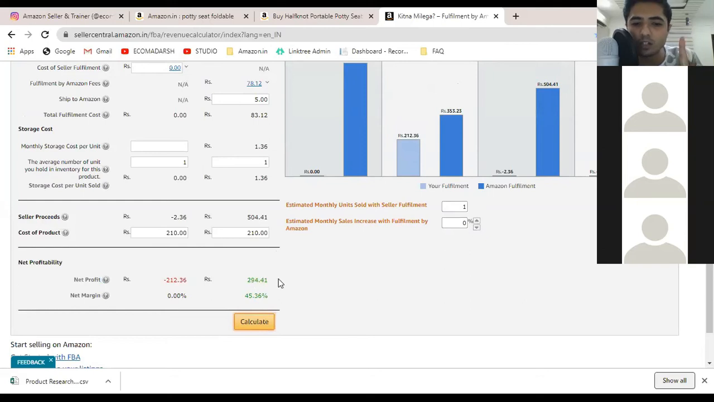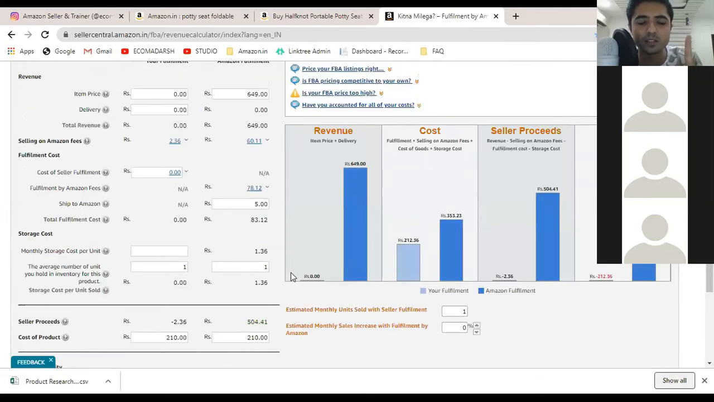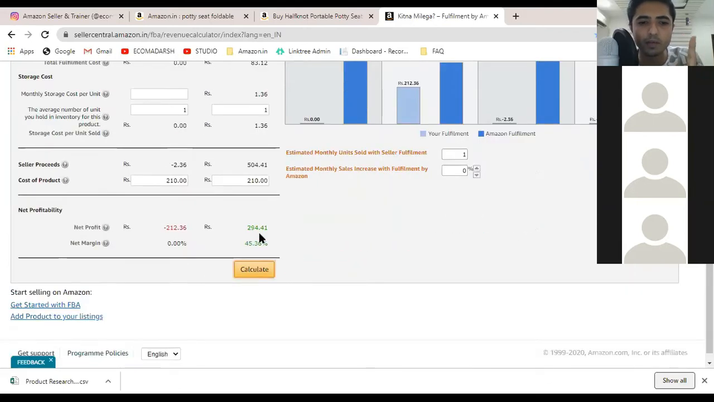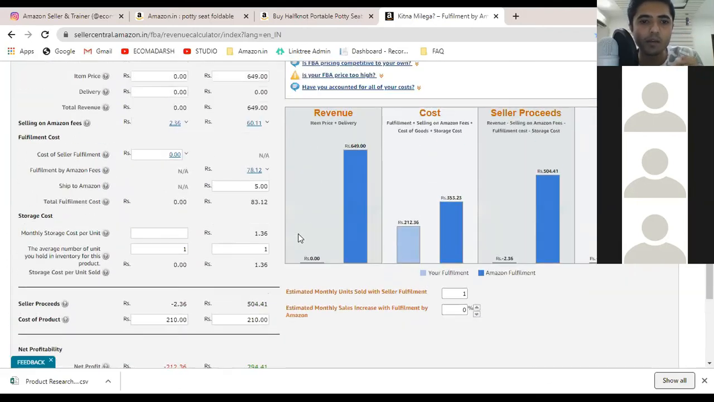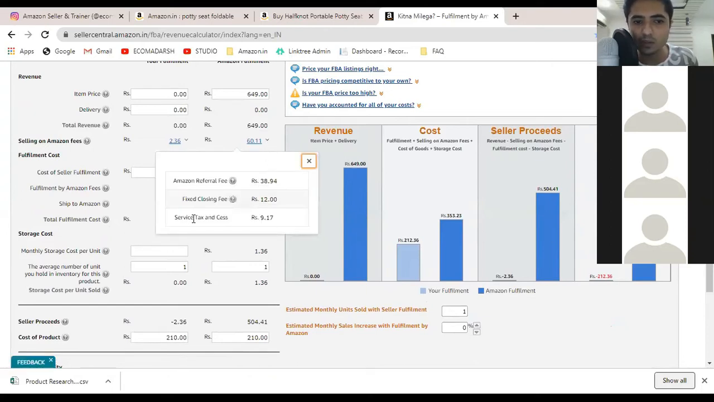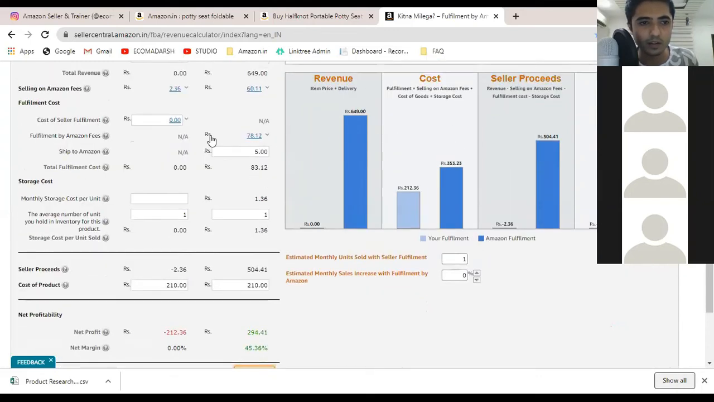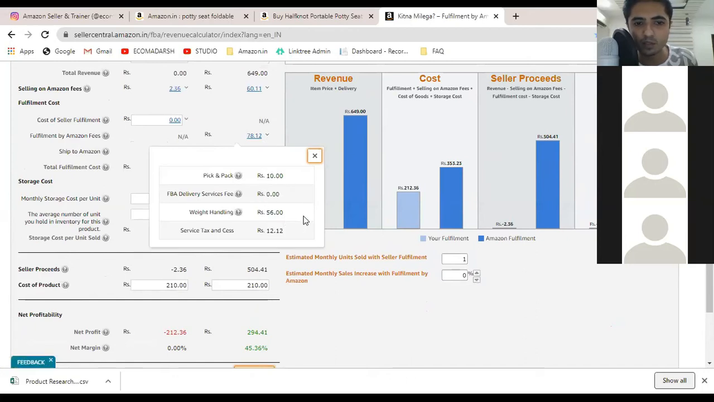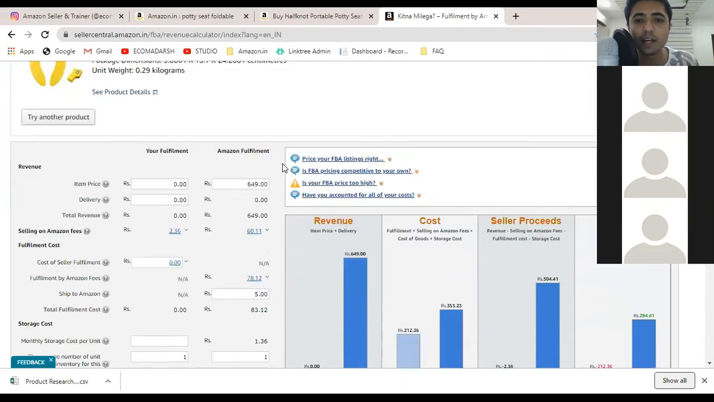it, which is not true. Guys, this is not true. You cannot make 294 rupees out of it, because see, Amazon has nowhere calculated GST for our purchase. Look, if you click on this Amazon selling fees, Amazon is calculating tax on their fees. Again here on fulfillment by Amazon fees, Amazon is going to calculate taxes again on their pick and pack fees, FBA delivery fees and weight handling fees, but Amazon is not going to calculate tax on the final amount.